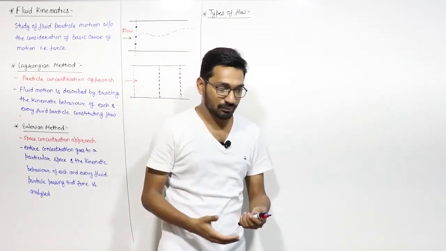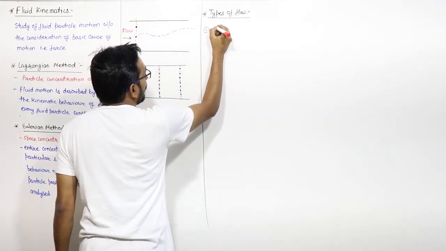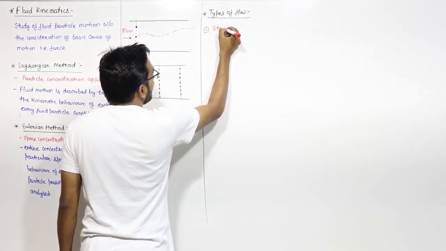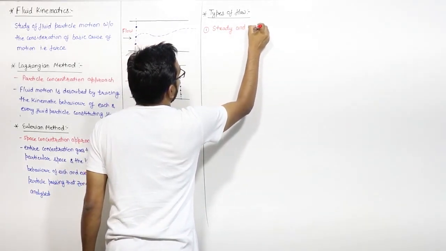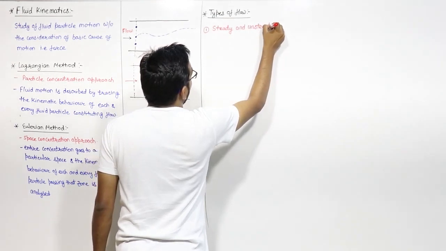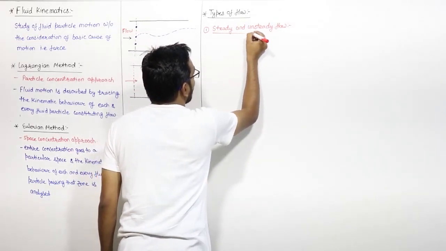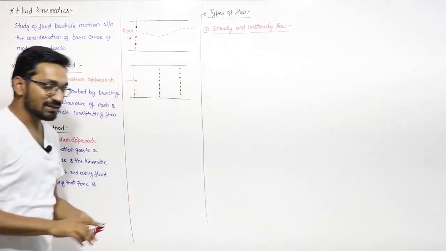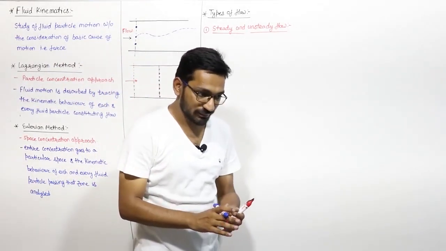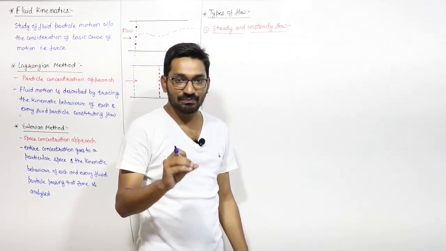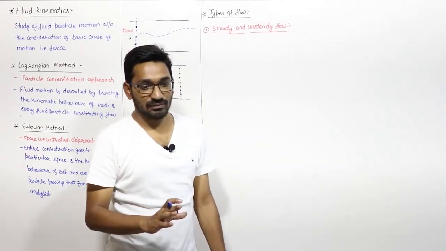There are various types of flow. Let us discuss them one by one. First of all, let us discuss what we mean by steady and unsteady flow. Just pay attention. We say that any flow is said to be a steady flow if the flow properties do not change with time at a given section.